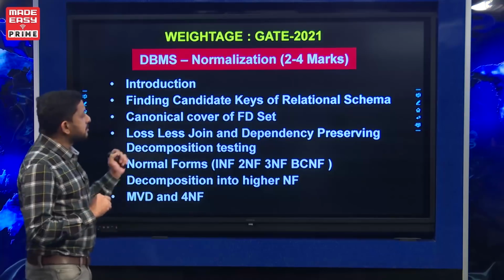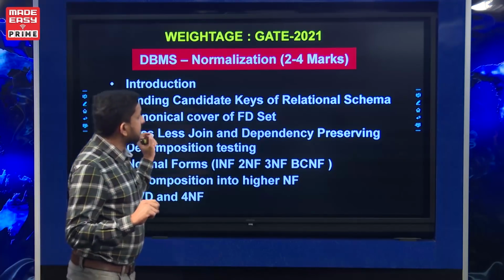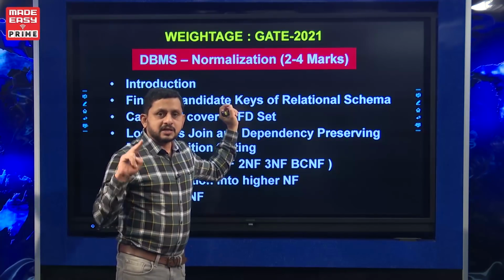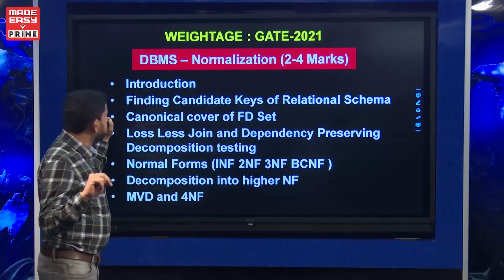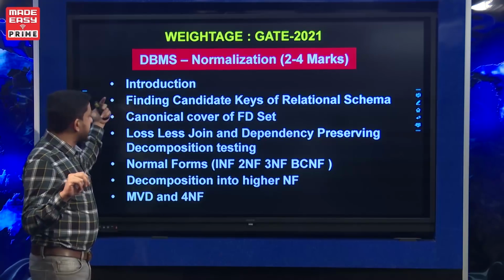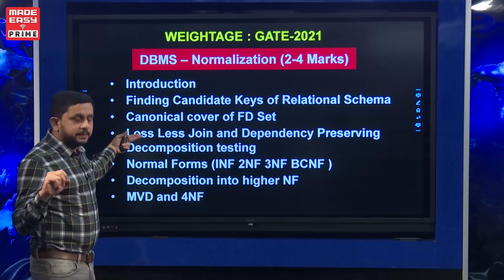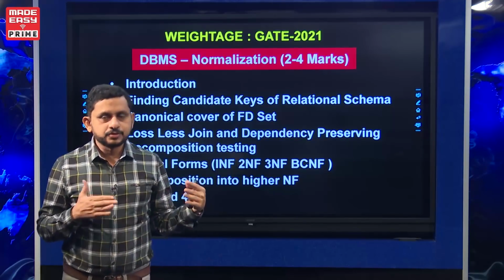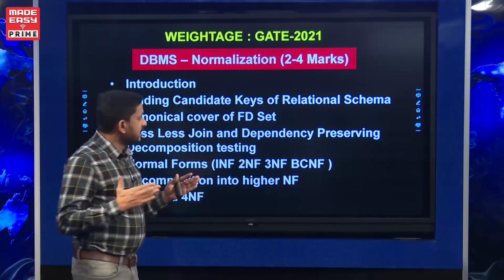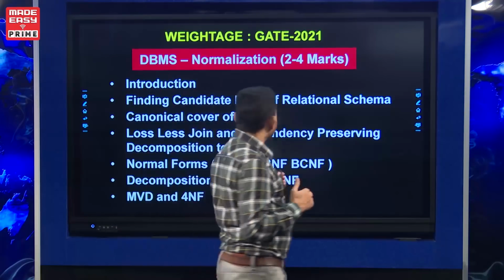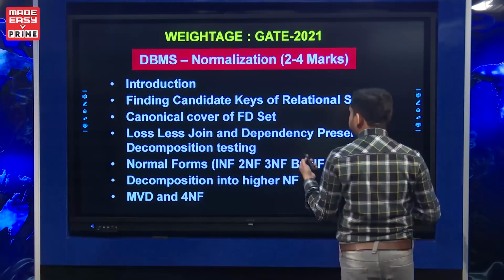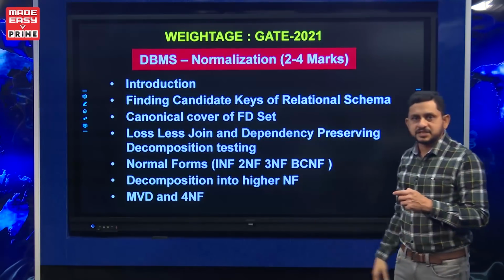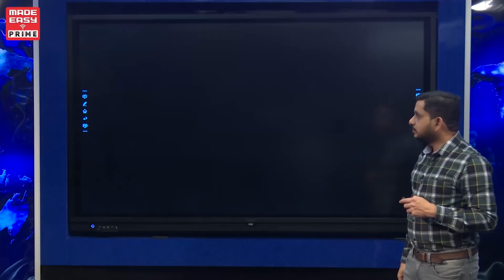So from this normalization, the weightage from the exam point of view is one 2-mark question or 2 mark questions. So the important topics are finding candidate key, lossless join, dependency preserving testing, or testing of the highest normal form, 1NF to BCNF. So this is normalization. It is also important for interviews, where they frequently ask questions from normalization.